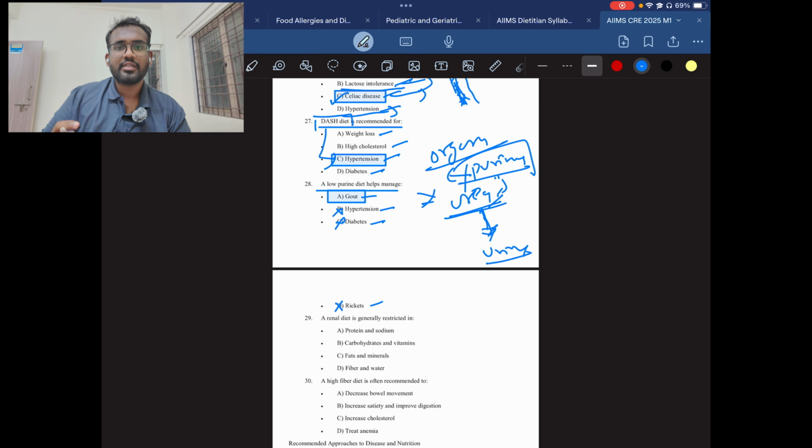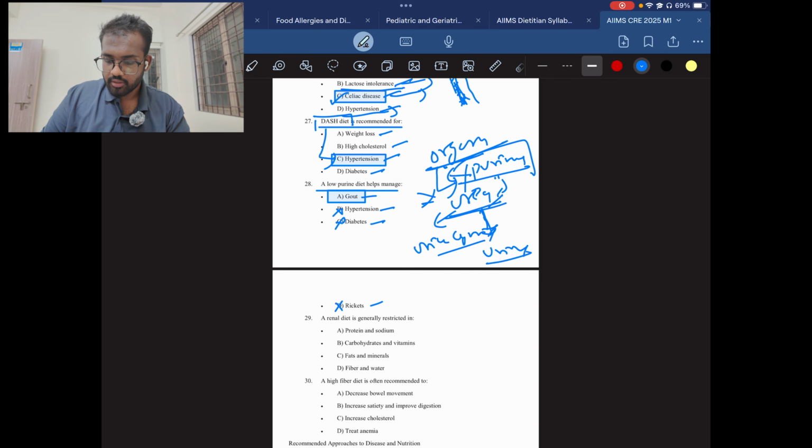Organ meat has a lot of purines in it. Okay, purine proteins. If you consume a lot of organ meats, then there will be a lot of purines, and your body will find it difficult to excrete the urea. The accumulation of urea causes uric acid crystals. Okay, these uric acid crystals are called gout. I hope you understand this.